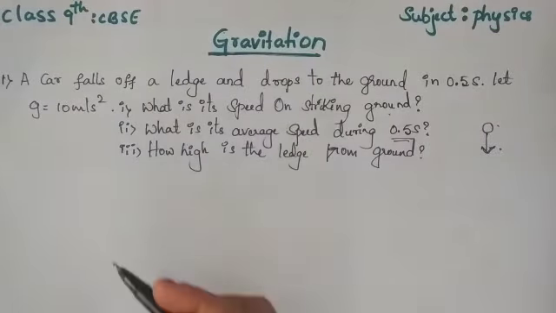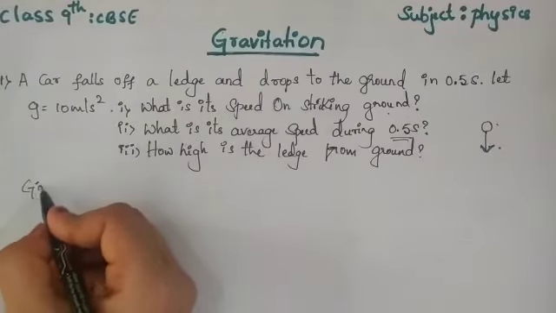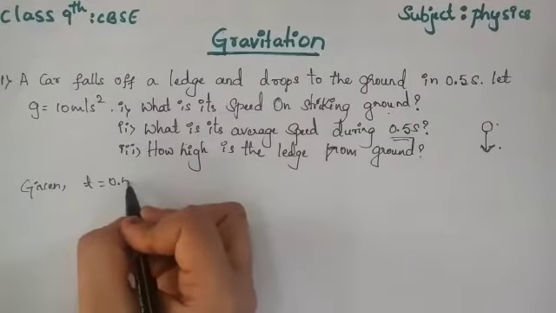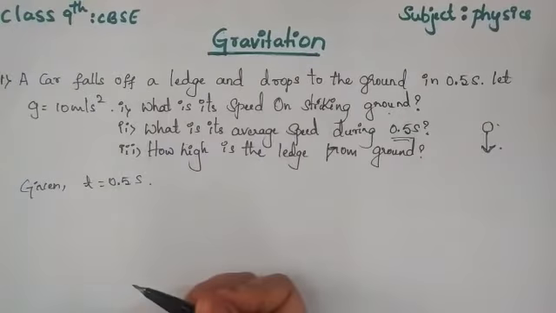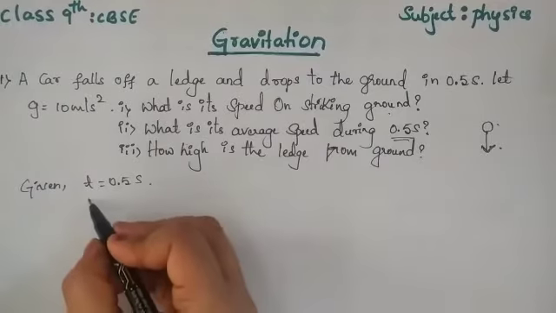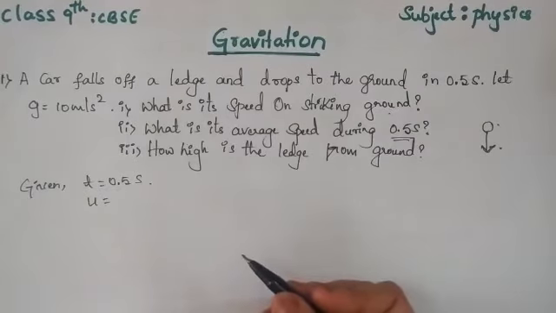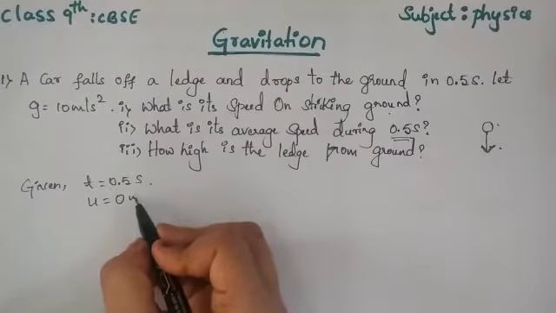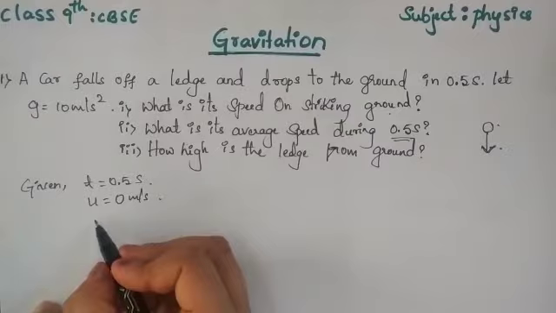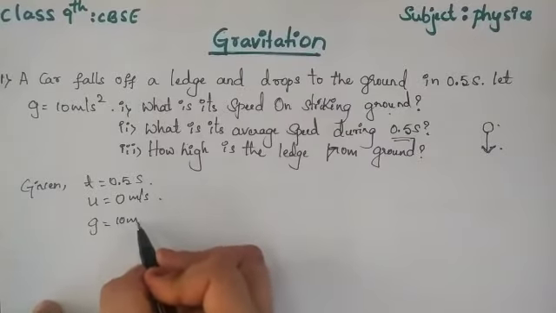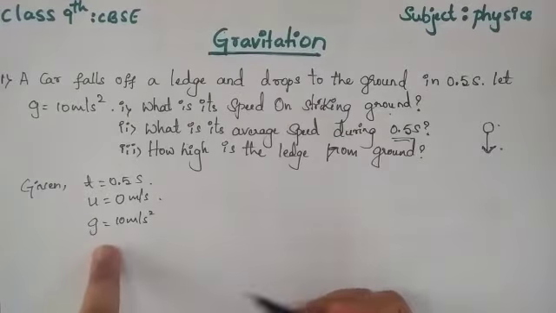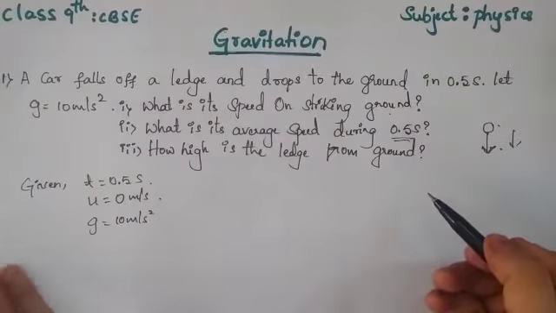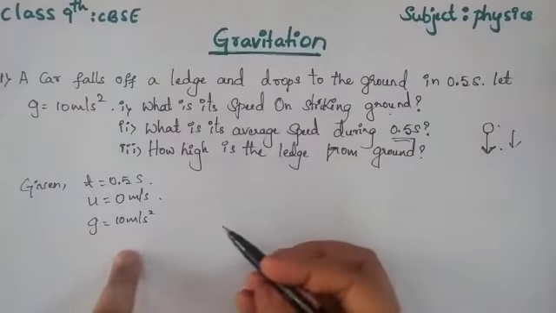So let us write what is given. Here the time is given, that is 0.5 second. And what happens to the initial velocity? As we have discussed, it is falling from some height, so its initial velocity is 0 meter per second. The g value is 10 meter per second square, and it will be positive g because it is in the direction of the force of gravity, so it is positive 10 meter per second square.